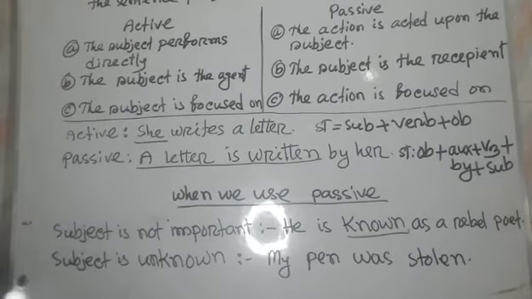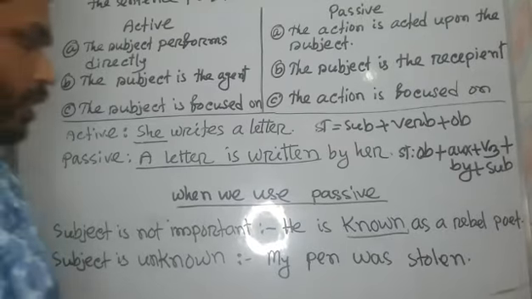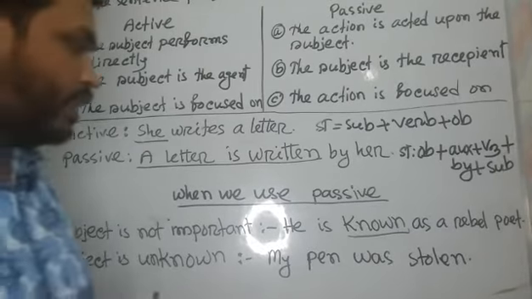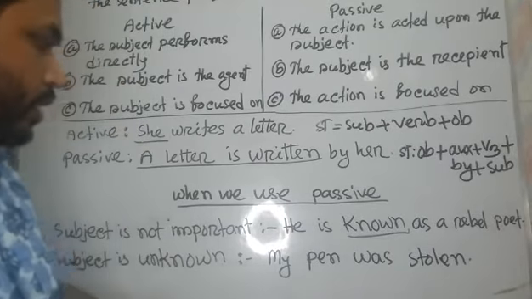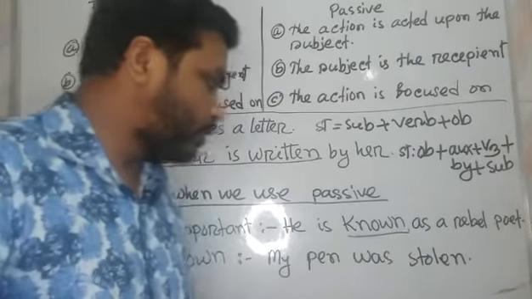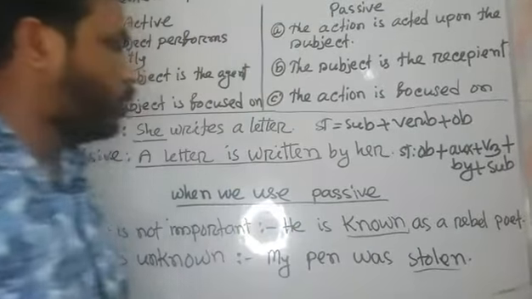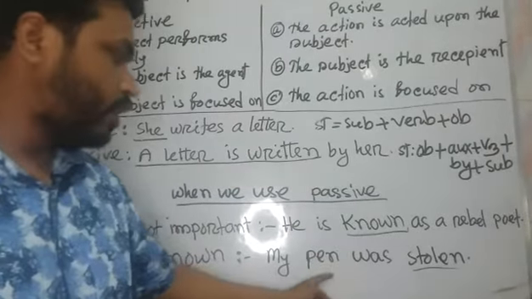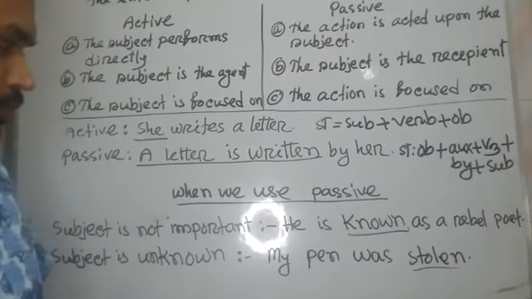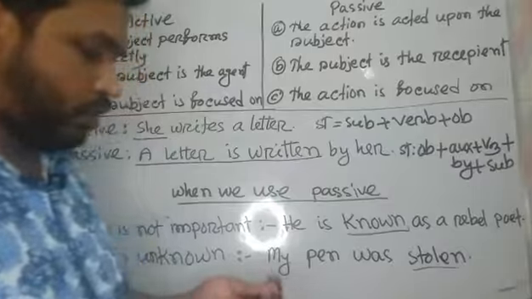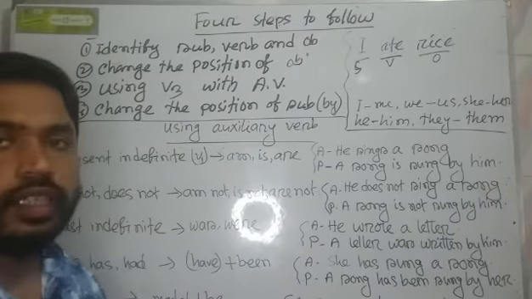That's why whenever the subject is not important we use a passive sentence. And the second way is when we do not know who did the action, such as: my pen was stolen. Here steal is a verb, but who stole my pen I don't know, so I use a passive sentence here. Now we can turn to the next step.